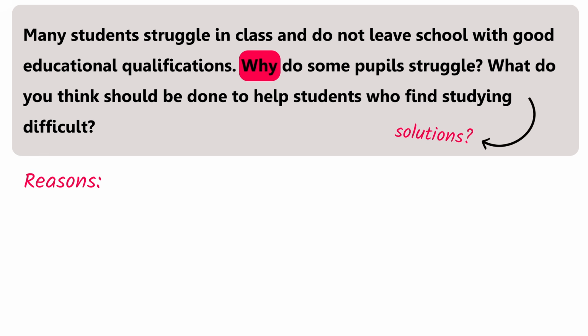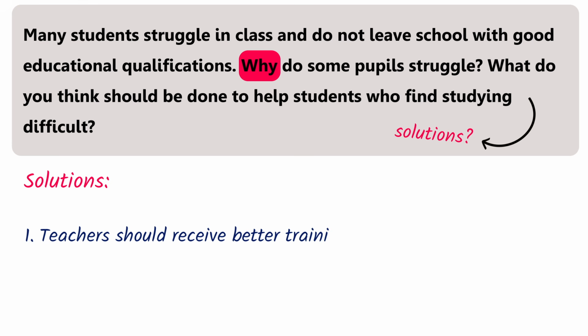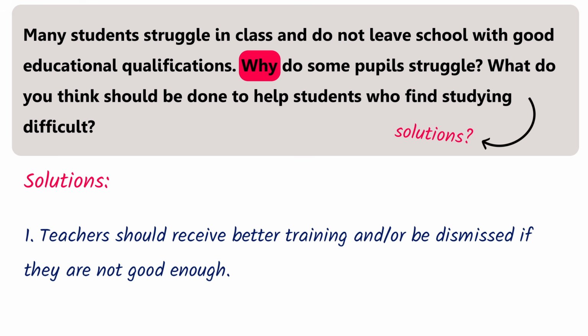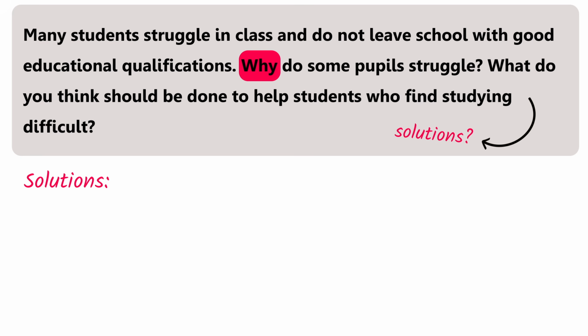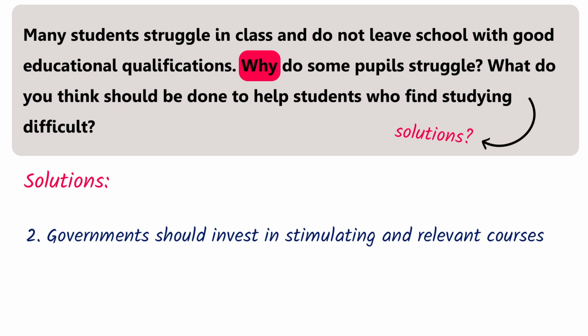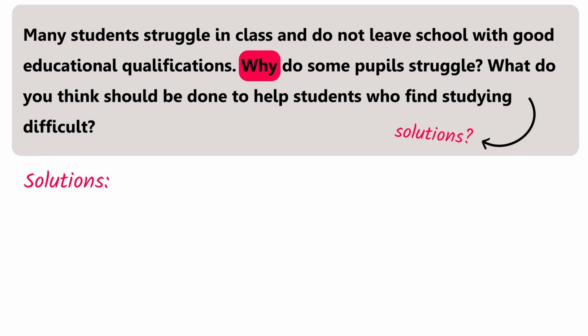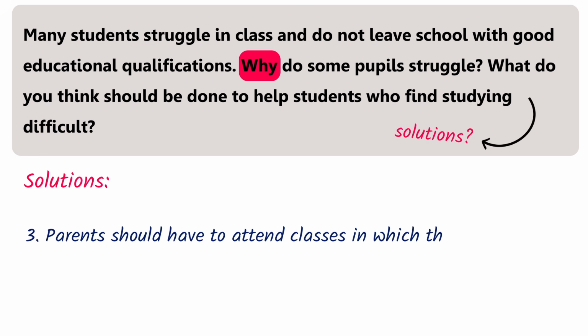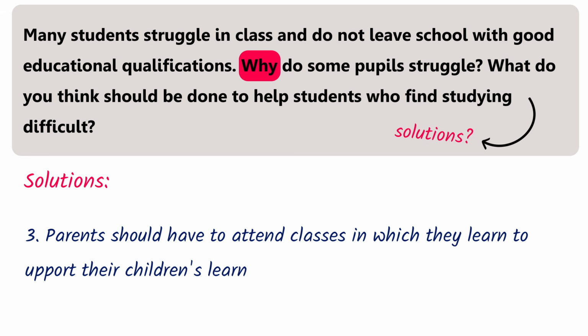And there are some solutions that we can take in order to tackle these problems. For example, teachers should receive better training and be dismissed if they are not good enough. Another solution is related to governments. Governments should invest in stimulating and relevant courses and material. The third solution is parents. Parents should have to attend classes in which they learn to support their children's learning.